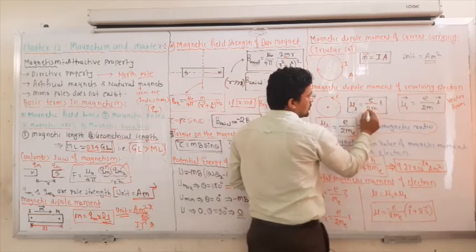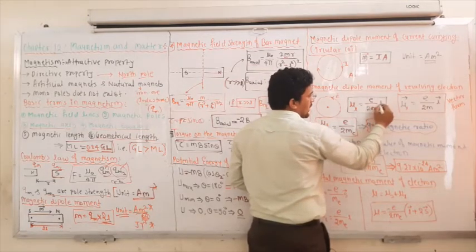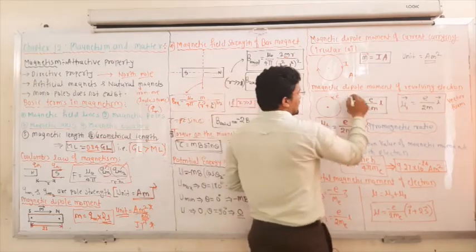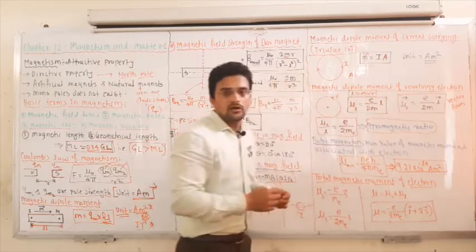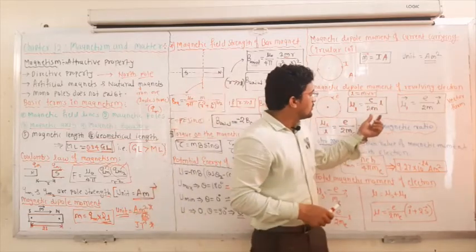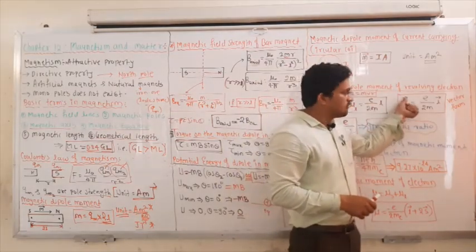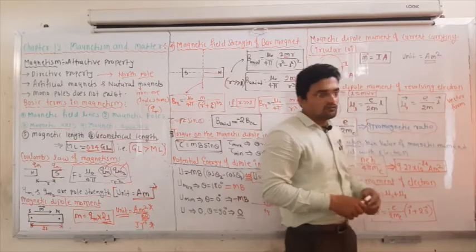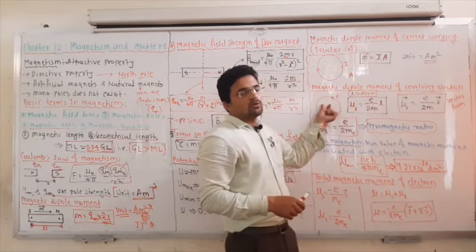Mu L is equal to E divided by 2m into L, where E is the charge on the electron, m is the mass of the electron, and L is the angular momentum. L can be written as m v r. This is the magnitude; the vector form of this equation is mu L vector equal to E divided by 2m into L vector. So this is the magnetic dipole moment of the electron revolving around the nucleus.